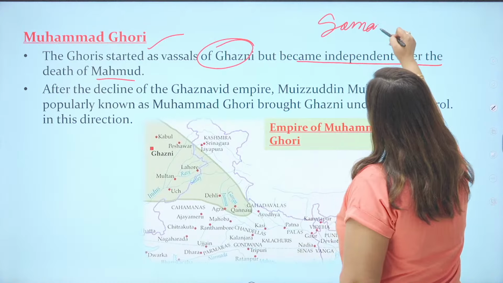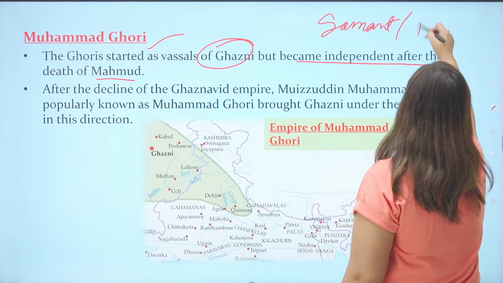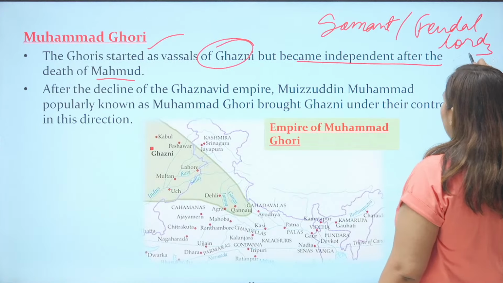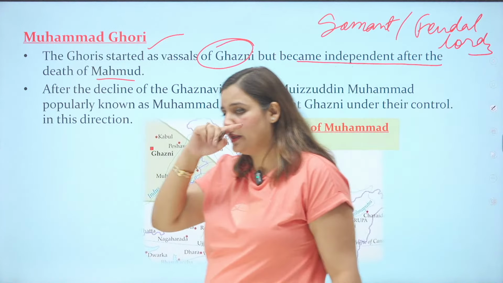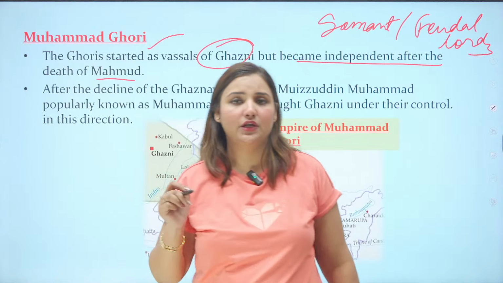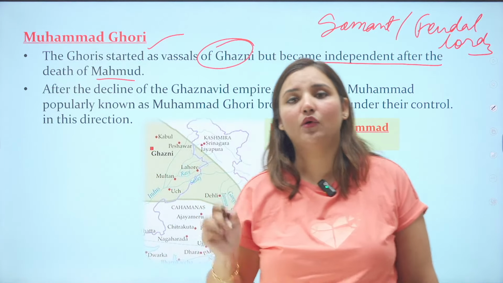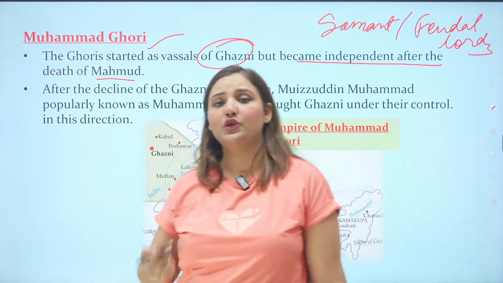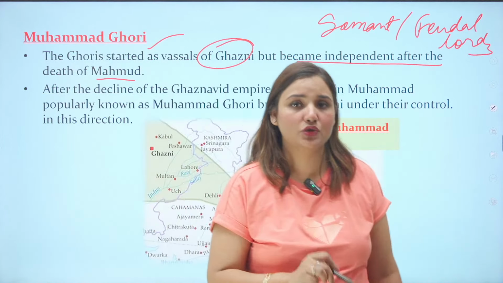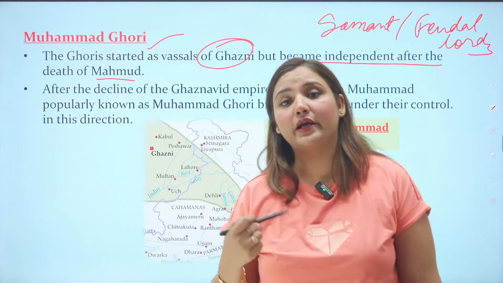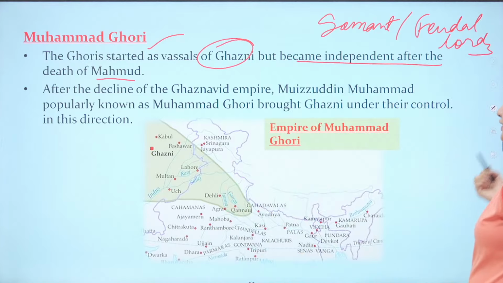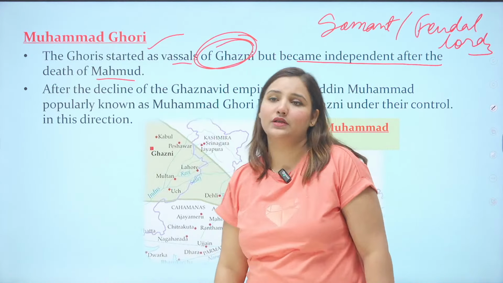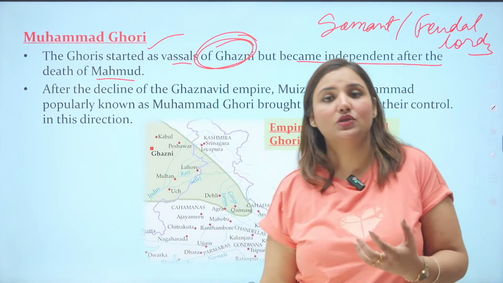I told you about the feudal lords in the last class. Do you remember? Feudal lords who used to take care of the law and administration, law and order in their own specific region with a standing army, and also used to collect the taxes on a regular basis. They used to rule on behalf of the main sultan or ruler. It was a kind of decentralized system. So here in Ghazni also, Muhammad Ghori's family were ruling as the vassals or the feudatories of Mahmud.